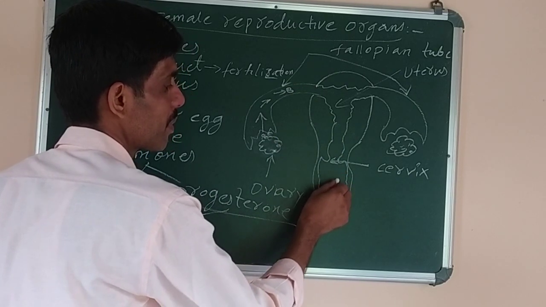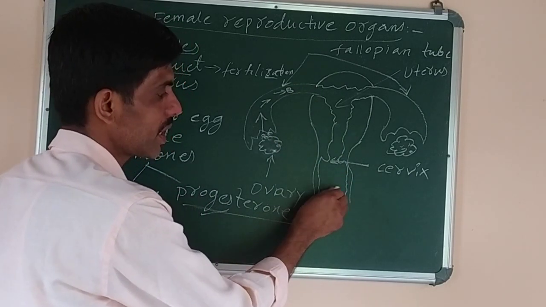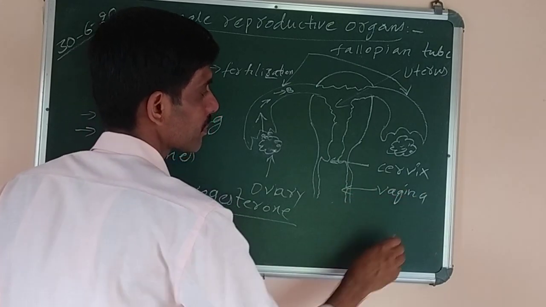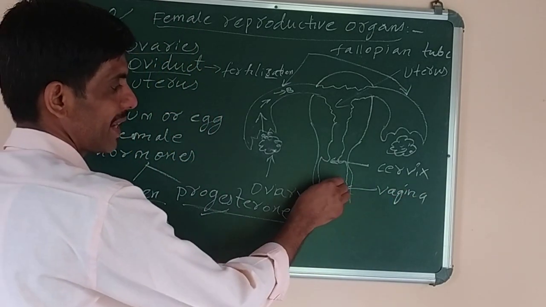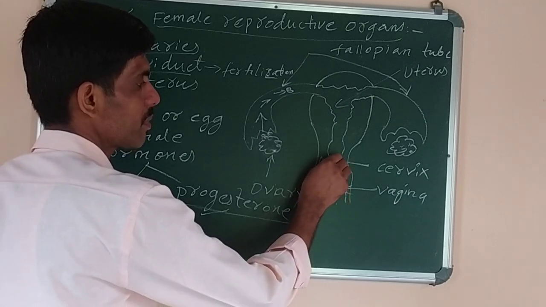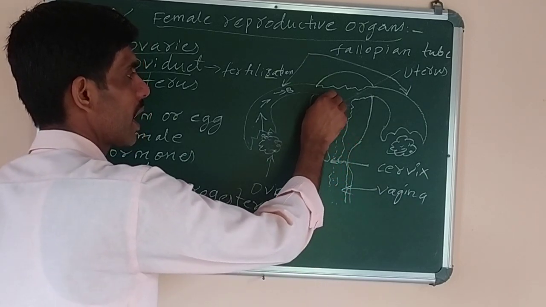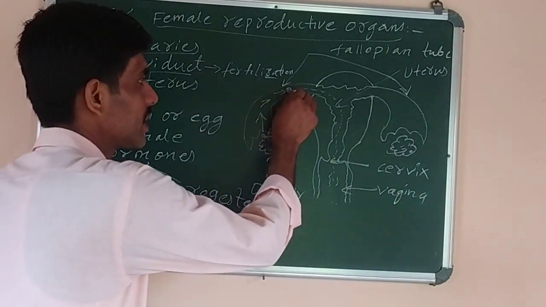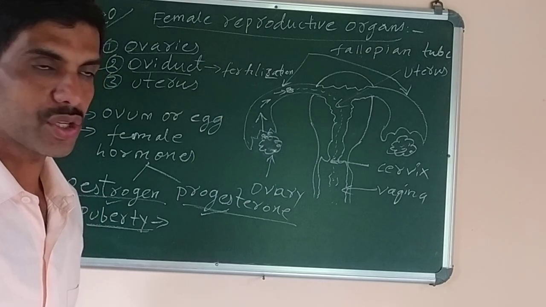gamete or the male sperm cell. When the male gamete is deposited here in the vagina, okay, cervix, vagina, the male gametes will swim and pass through this and reach up to the oviduct or fallopian tube, and this is the site where the fertilization will occur.